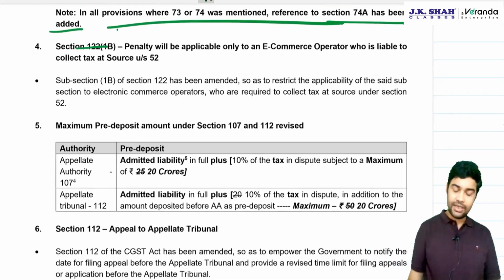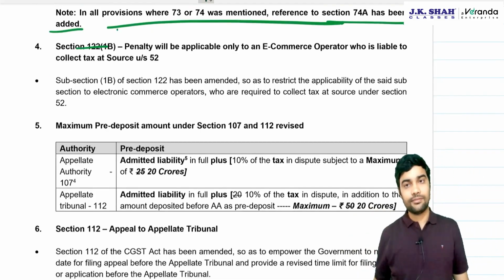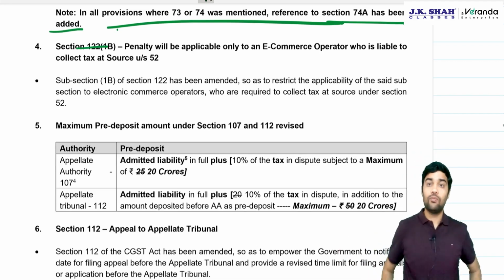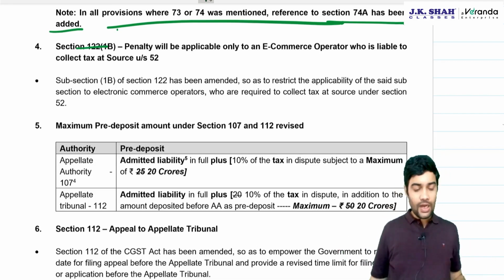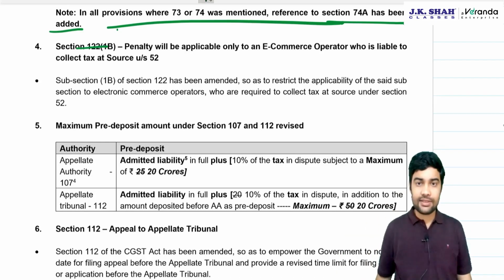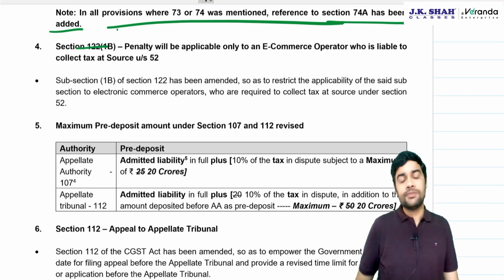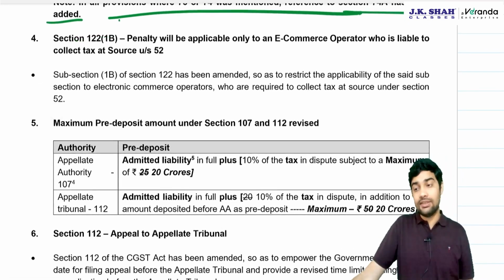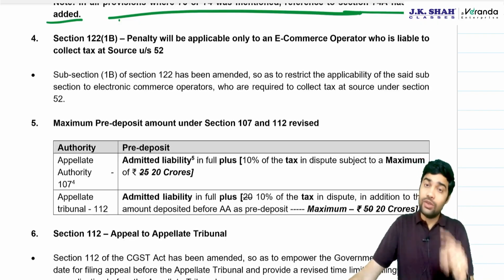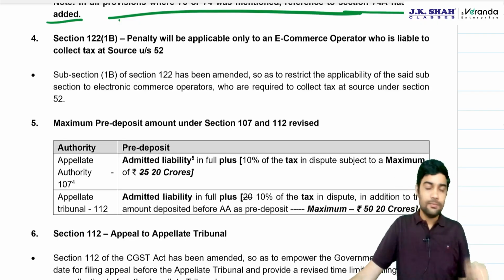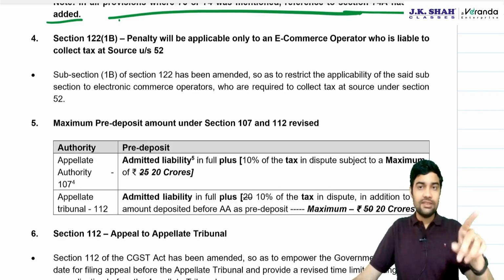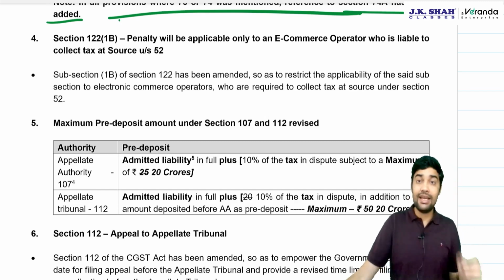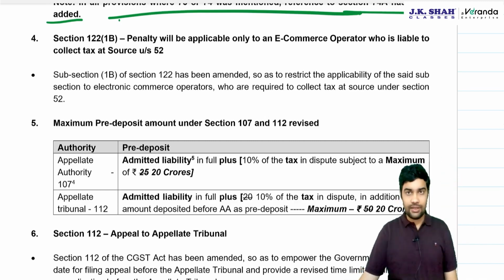Now, do you remember the penalty under 122(1B)? It was a penalty on the e-commerce operator. If the e-commerce operator does not follow the law, meaning he allows an unregistered person to sell through e-commerce when he is actually not allowed. Suppose an unregistered person is not allowed to do interstate supply, but this e-commerce operator allows him to do interstate supply. Penalty will apply on such e-commerce operator.